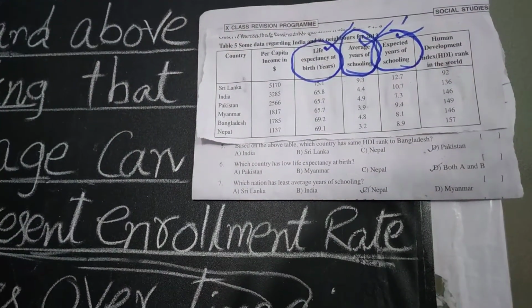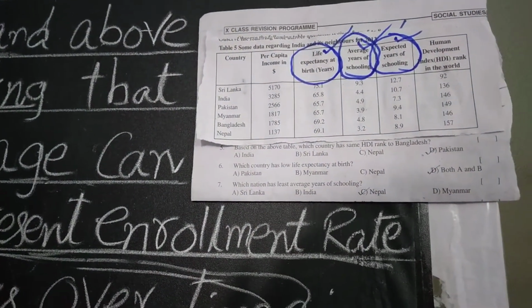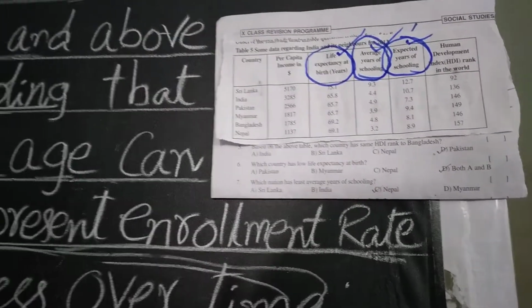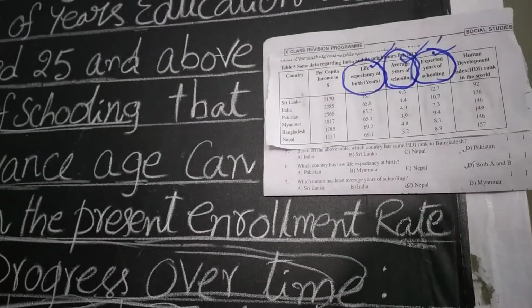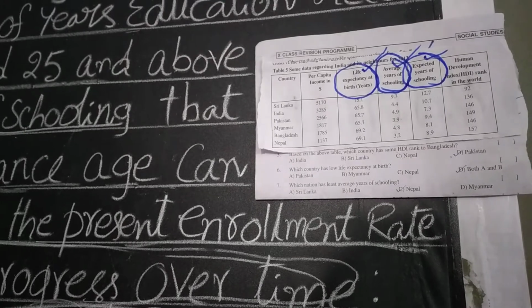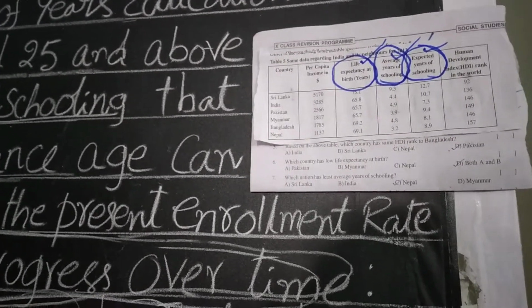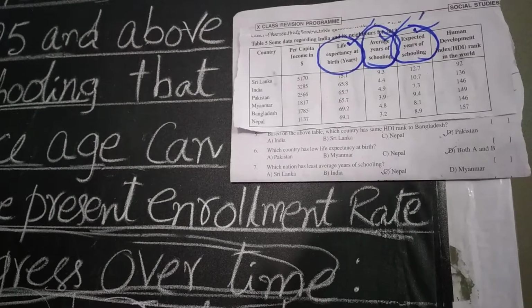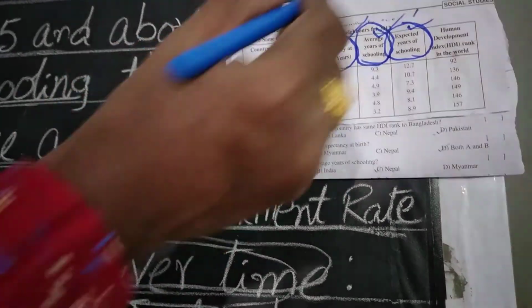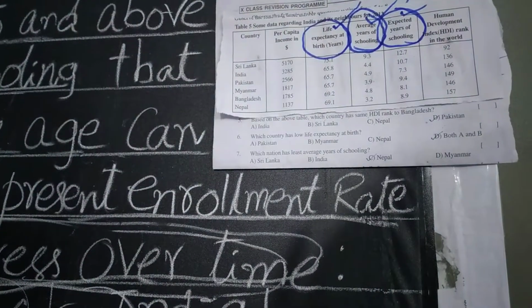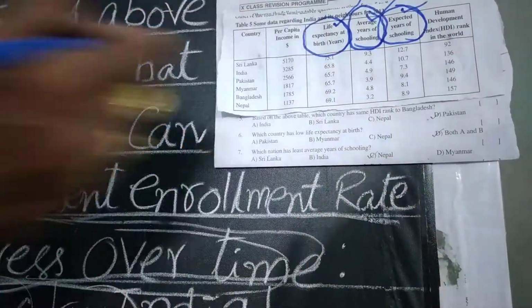What is expected years of schooling? The number of years of schooling that a child of school entrance age can expect to receive, given the present enrollment rate, we call the expected years of schooling.